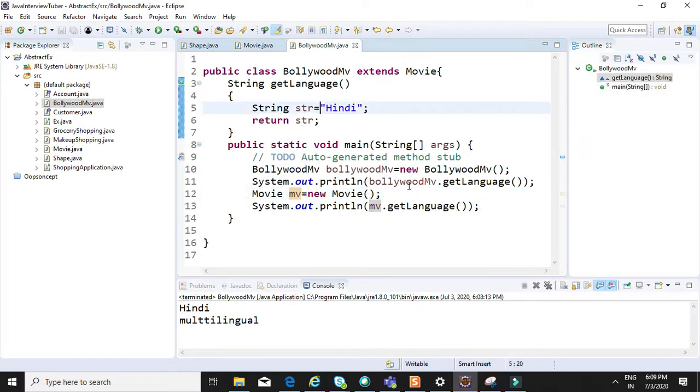When I am calling the Movie object, it is calling the method present in Movie, but when I am calling the BollywoodMovie object, it is calling the method present in BollywoodMovie. So it is runtime polymorphism or overriding.